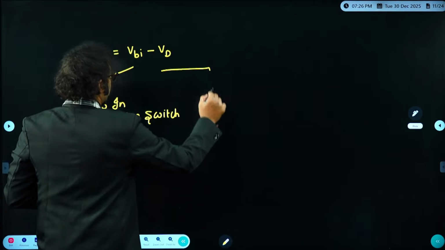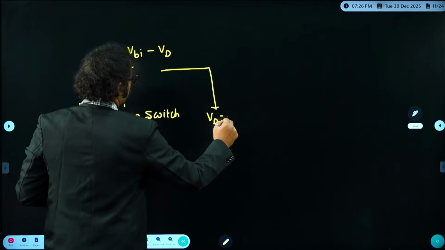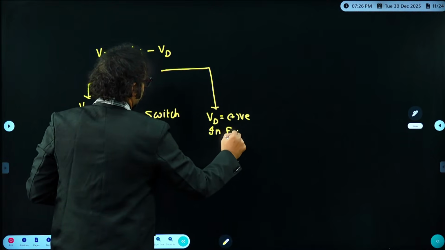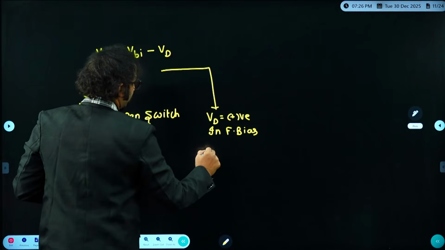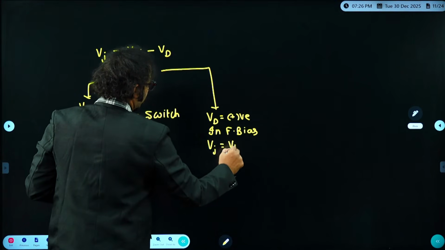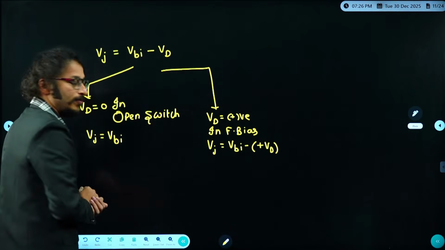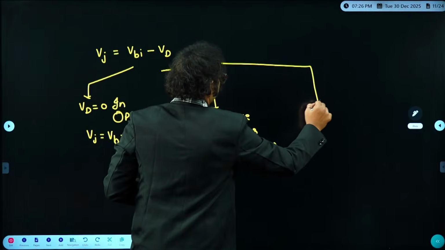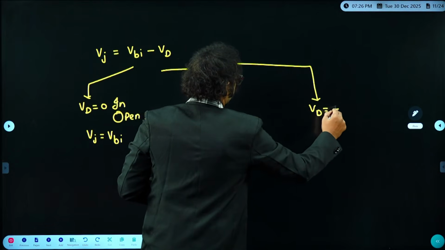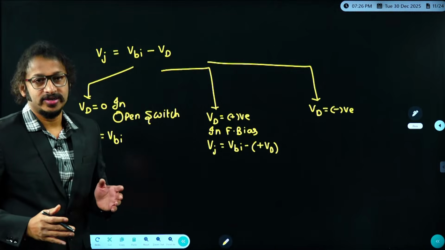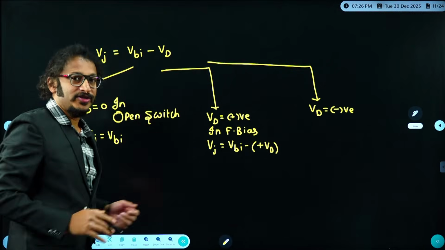In the similar way, diode voltage will be positive in forward bias. If it is forward bias, then Vj is Vbi minus of plus diode voltage. True or not? In the similar way, diode voltage is strictly negative if I go for reverse bias, because it is in the third quadrant, reverse bias characteristics of a diode.